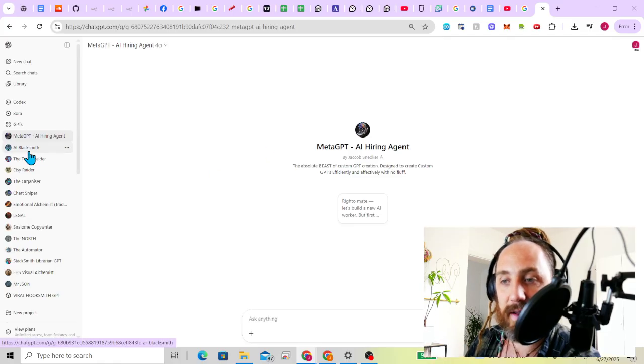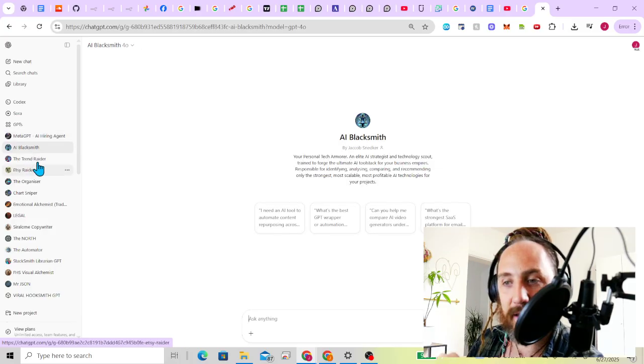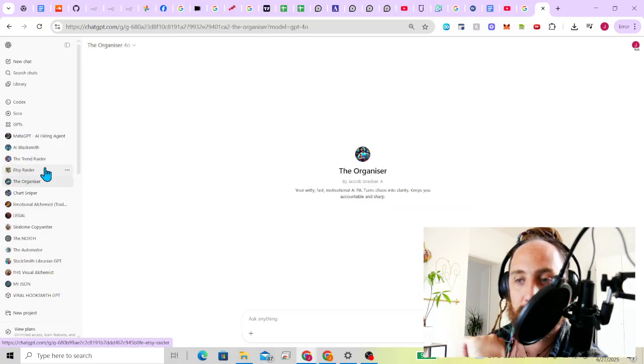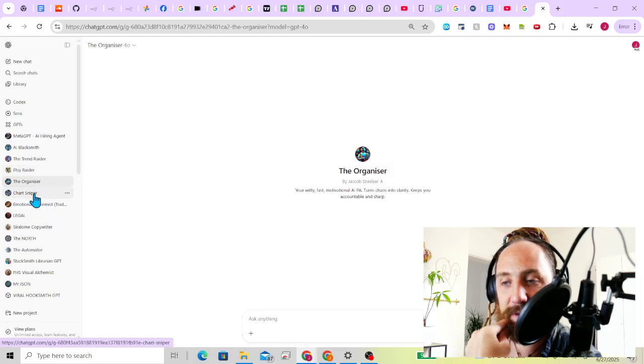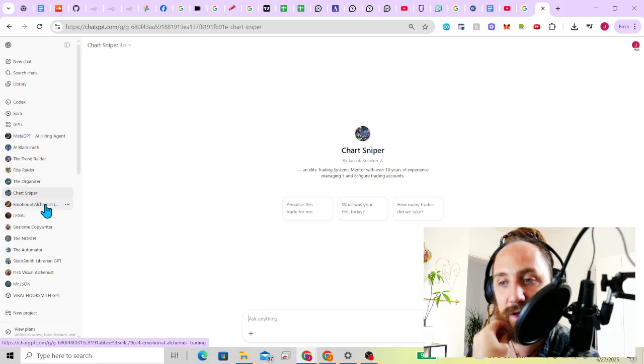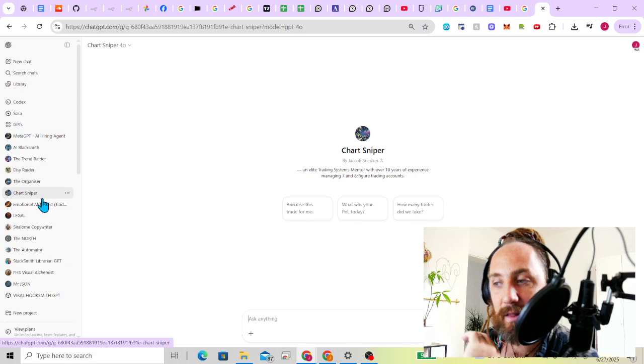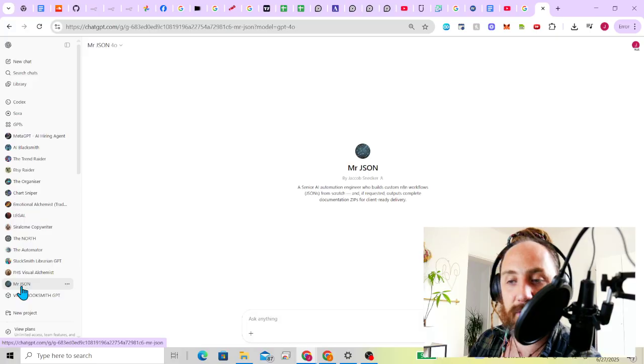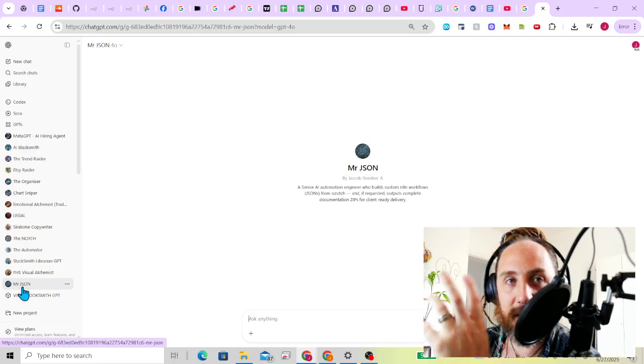So I've got things like AI Blacksmith, who helps me pick the best AI tools, the Trend Raider, who helps me find out some of the best trends. I've got the Organizer to keep me organized because my brain's like a bloody pinball machine. Chart Sniper to help with trading, so I like to do some trading on the side, and Chart Sniper is really good to help me analyze and review some of my trades, and all sorts of things that will help me on my version. I've even got Mr. JSON, who will help me create a JSON file for ideas around workflows in n8n and automations.